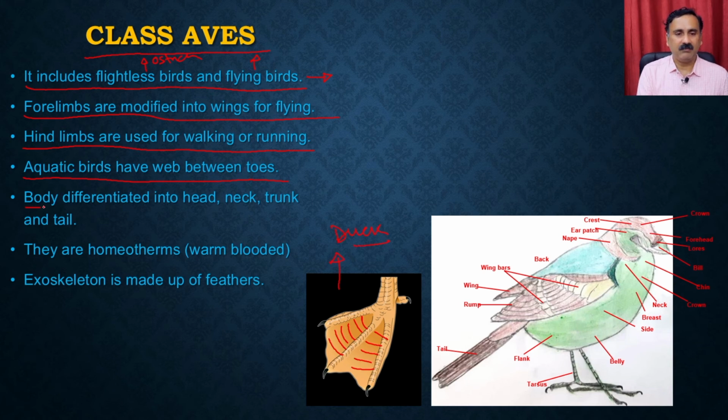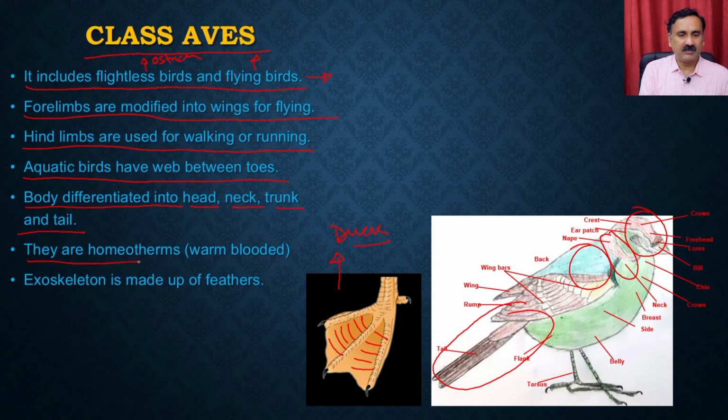And the body is differentiated into the head, neck, trunk and tail. So what you see here is the head, then the trunk, and then you have the neck here, right? And this is your tail, right? They are homeothermous, which means they are warm-blooded animals, because birds maintain a constant temperature. The exoskeleton is made up of feathers.